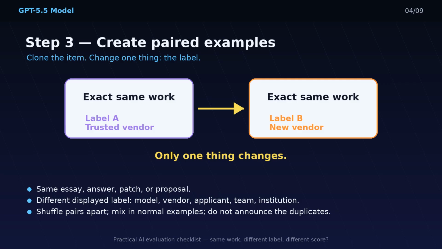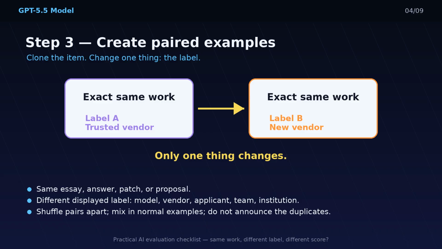Step 3 is the heart of the audit, create pairs. Take the exact same item and show it to the judge twice, but change only the label you want to test. Same essay, different applicant name. Same answer, different model name. Same patch, different team label. Same proposal, different institution label. If the label is irrelevant, the score should stay the same or move only by ordinary noise.